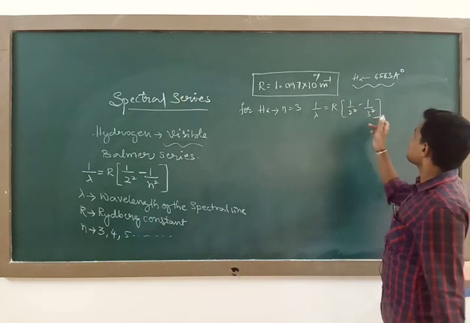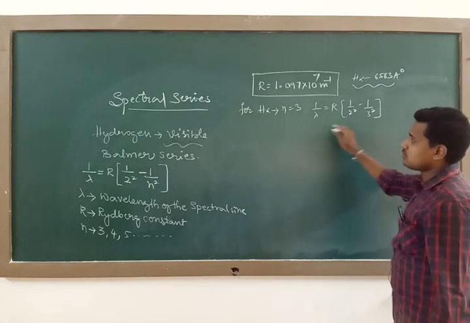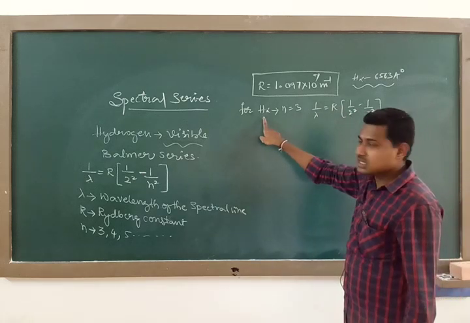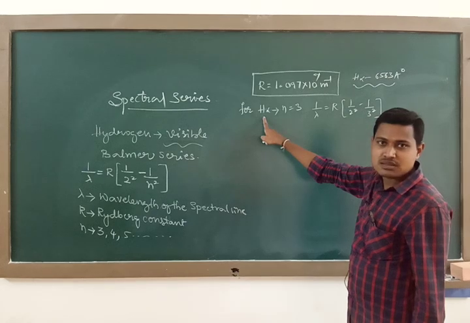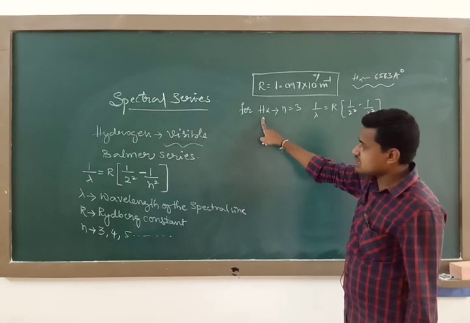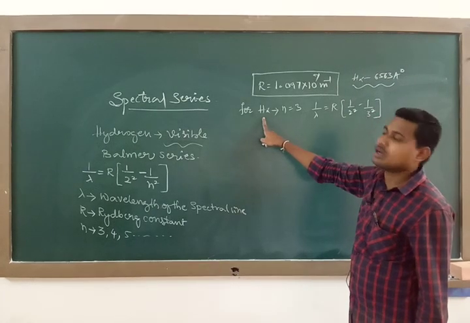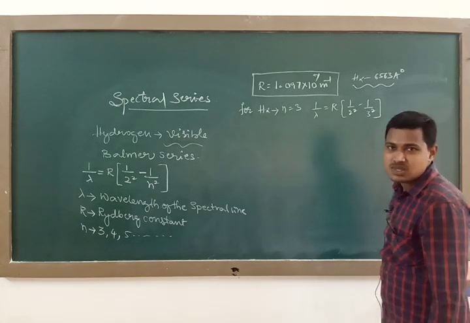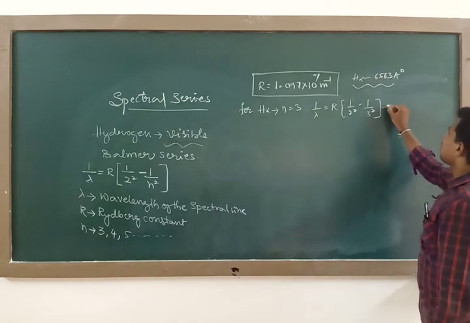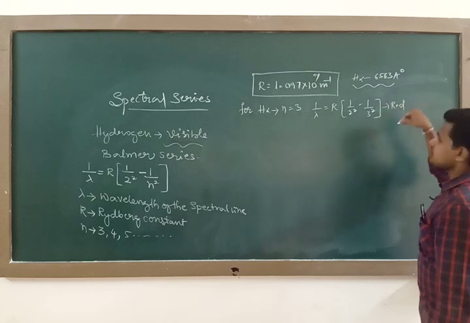because n is equal to 3. Remember, H alpha is nothing but a Balmer series line of the hydrogen atom, and this spectral line corresponds to the red region of the visible region.